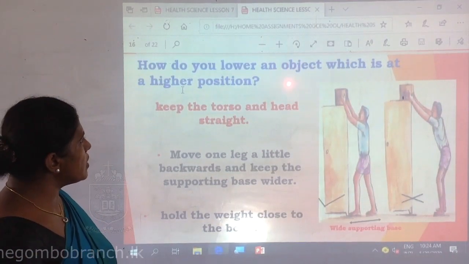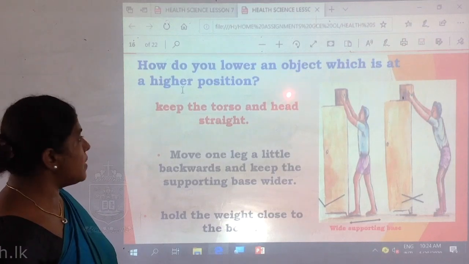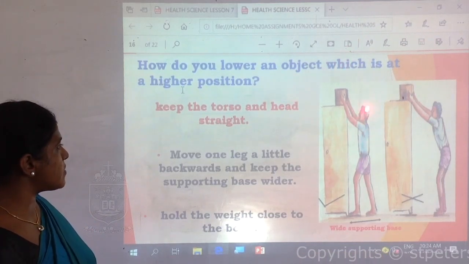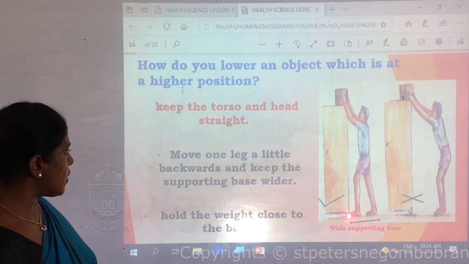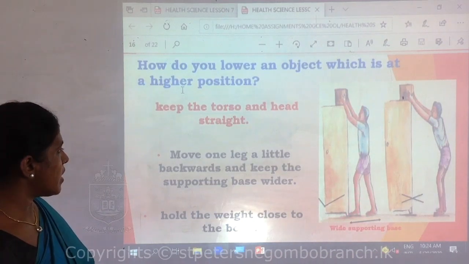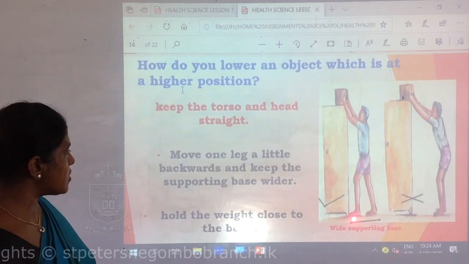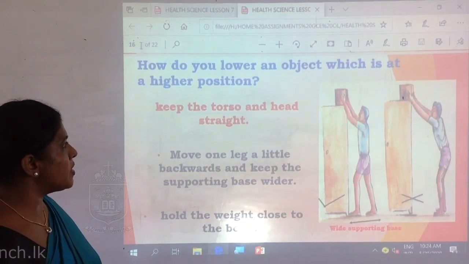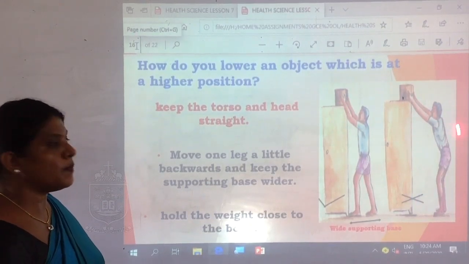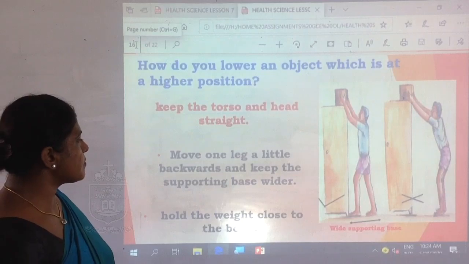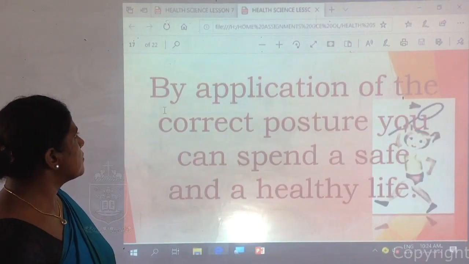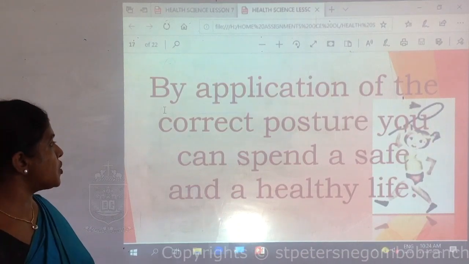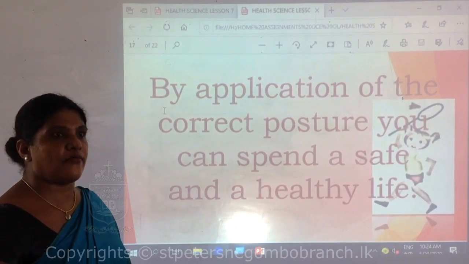Next, how do you lower an object which is at a higher position? You have to keep the torso and the head in a straight line. Move one leg forward, the other leg back, with a wider supporting base, and hold the weight close to your body. This is the wrong application of the posture. Right. By application of the correct posture, you can spend a safe and a healthy life.